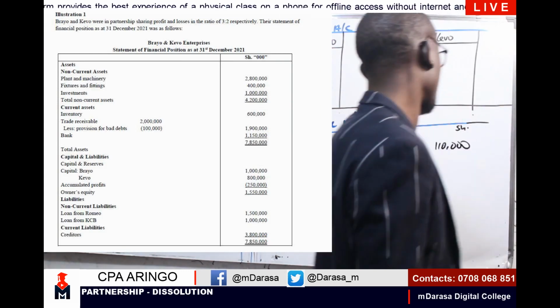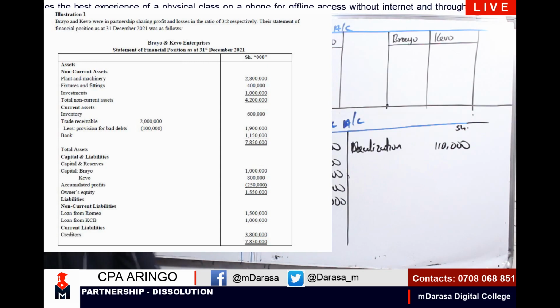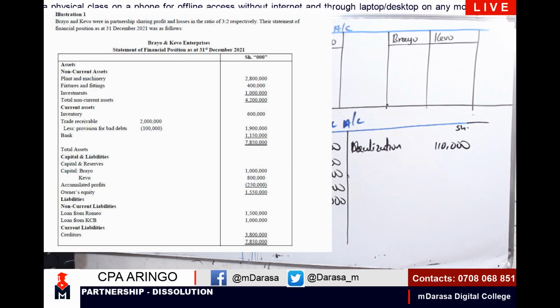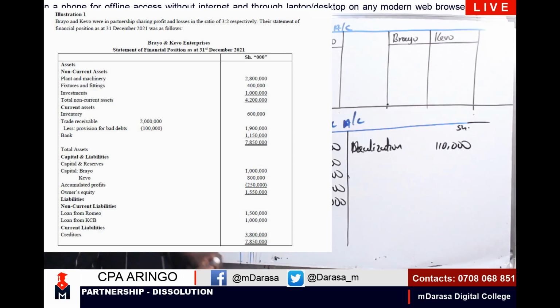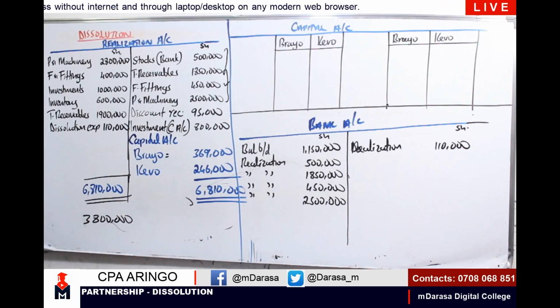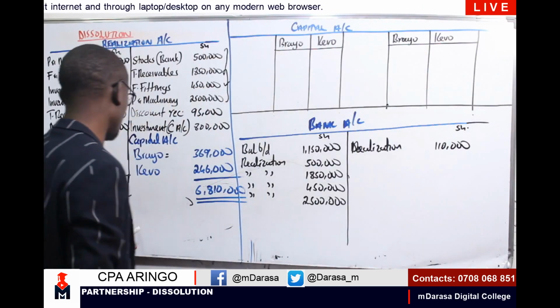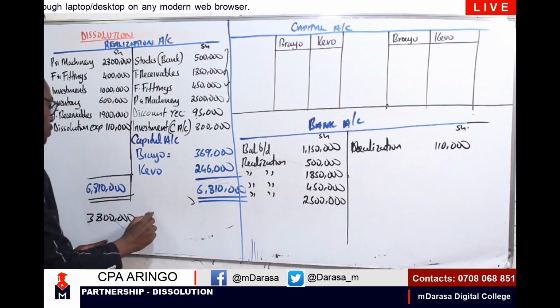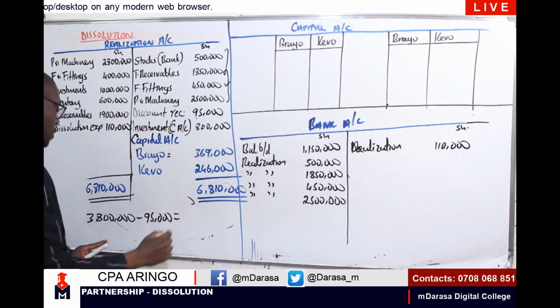The creditors balance was 3.8. If you check there in our liabilities, below there I'm having 3.8 for creditors. That is what you are supposed to pay our creditors, but they gave us a discount. Remember the discount that we had computed here? 95,000. So I'm going to deduct that 95,000.